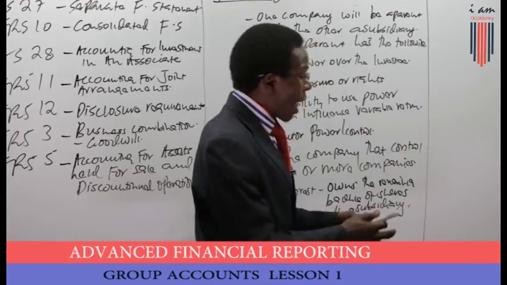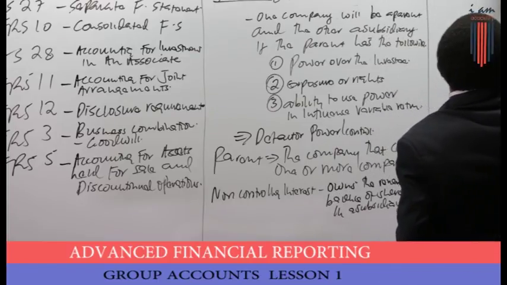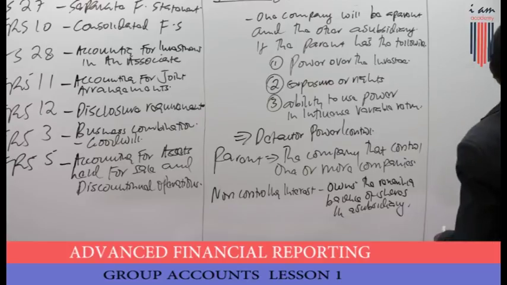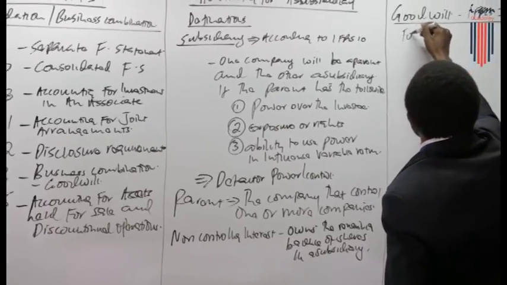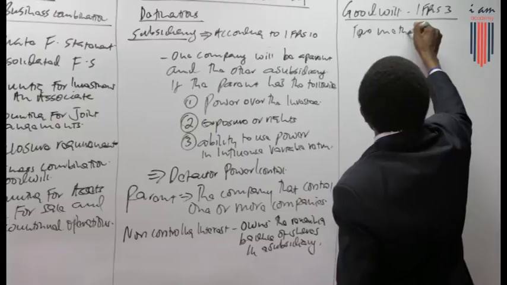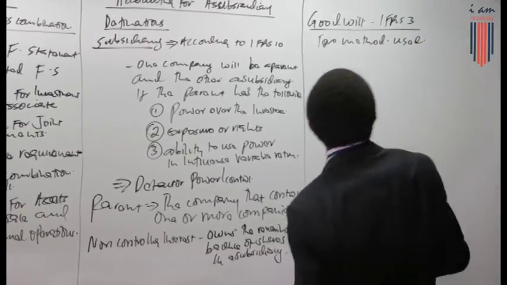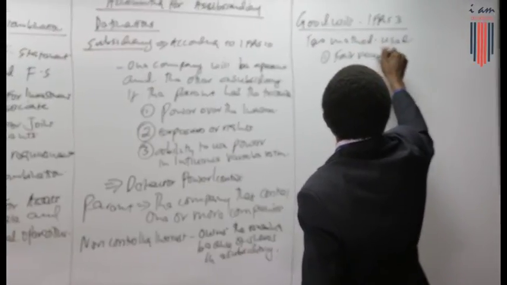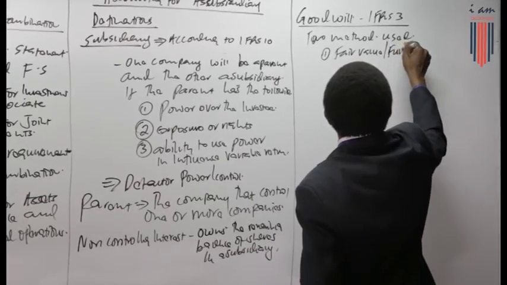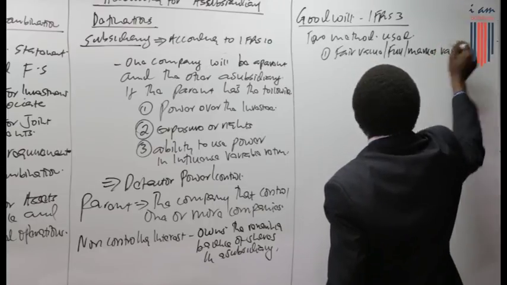Now, according to IFRS number 3, there are two methods used in accounting for goodwill. One of the methods used is the fair value, or full or market value method.